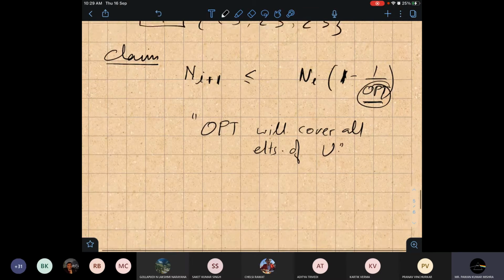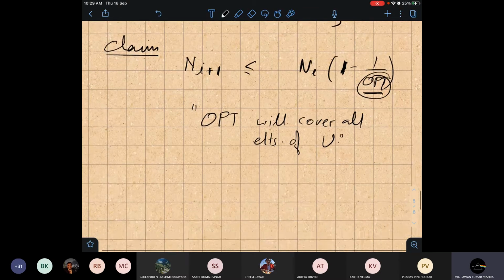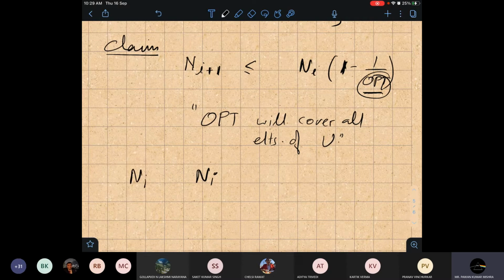Okay. So suppose this is the set ni, the elements which are there after iteration i, which are uncovered. After picking a set, obviously there will be a smaller number of elements left. So ni is the set of elements left after iteration i.